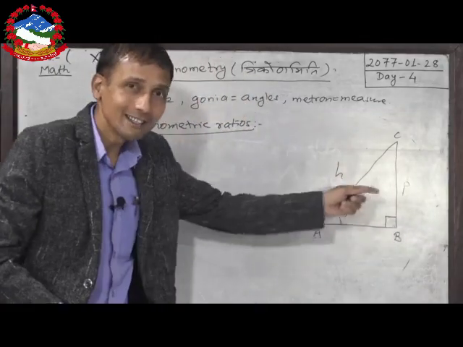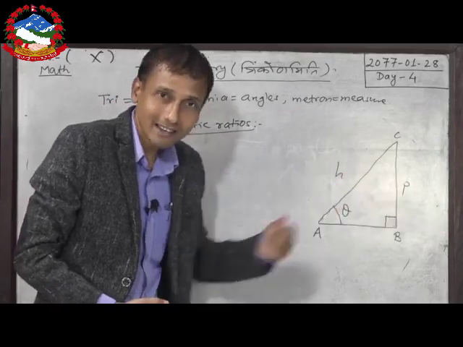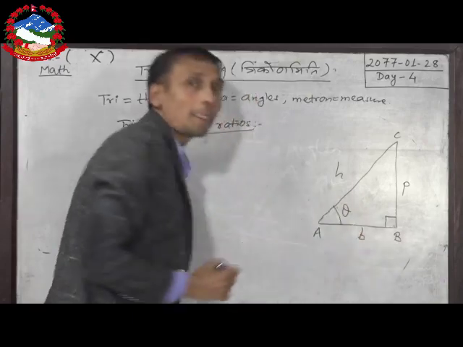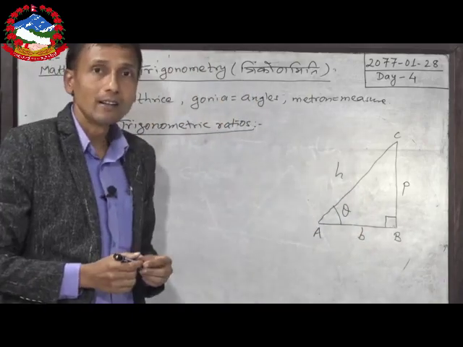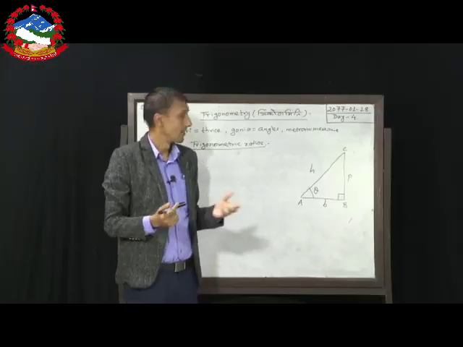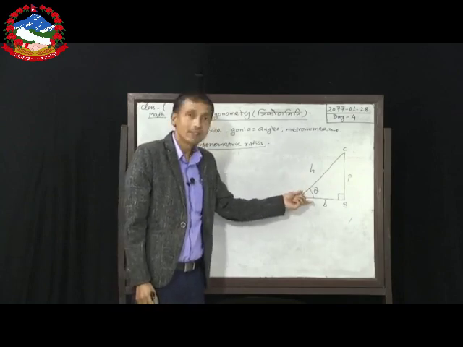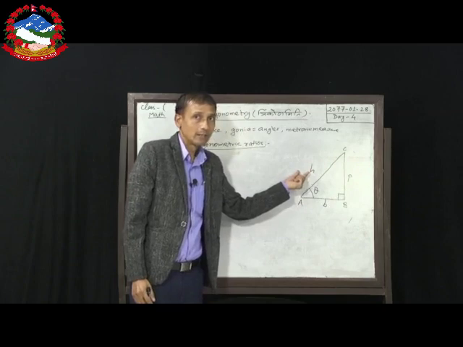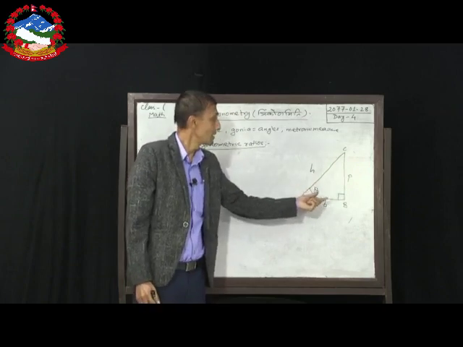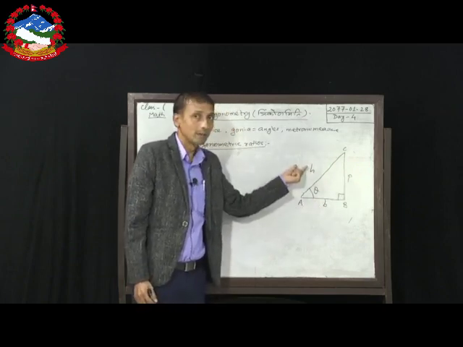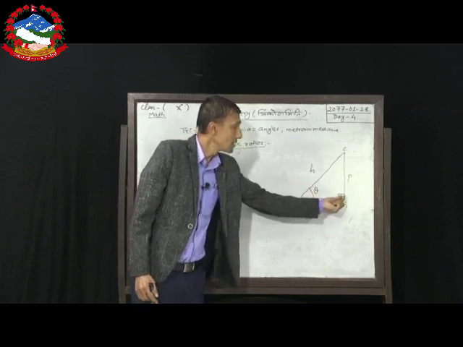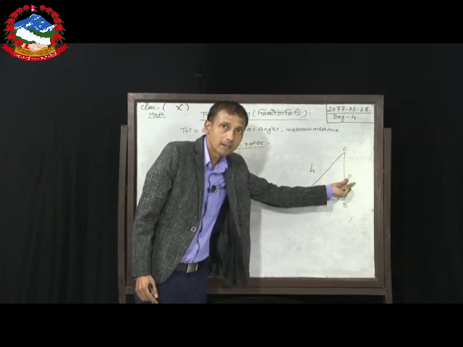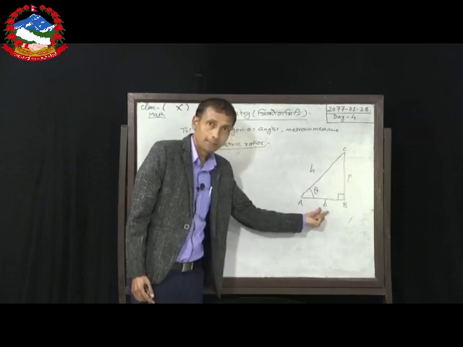Now out of 3 sides, the names of 2 sides are given. Now obviously the last side is base. So in a right angle triangle there are 3 sides, namely perpendicular, base, and hypotenuse. Opposite of 90 degree is hypotenuse, opposite of reference angle is perpendicular, and the remaining side is base.